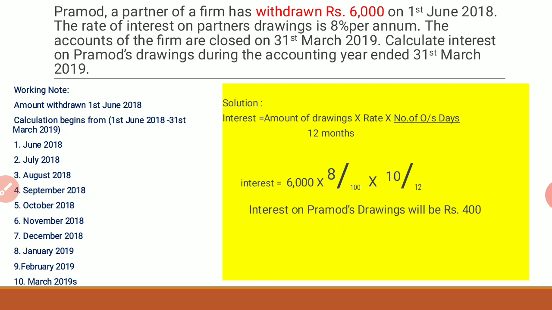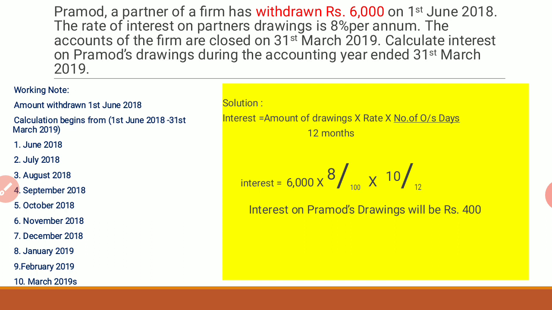Why? Because imagine you are taking a loan from the bank. The way you pay interest there, the same way interest on drawings will be paid. Pramod has withdrawn 6,000 on 1st June 2018. That means he has to pay the interest from the June month itself for the completion of that particular financial year.